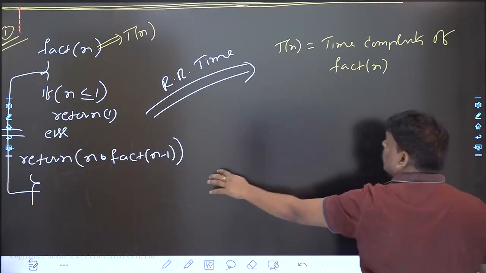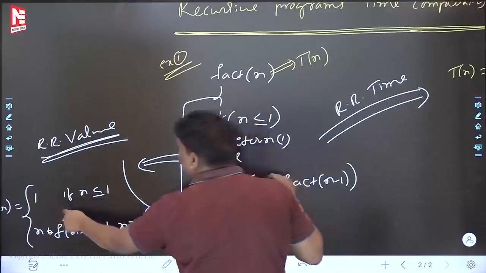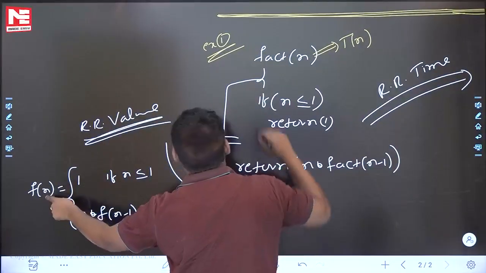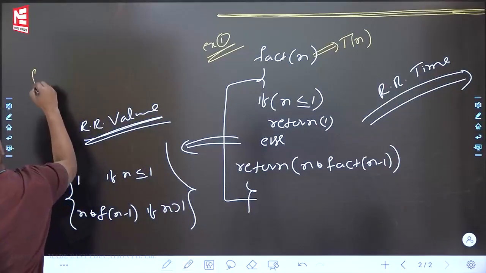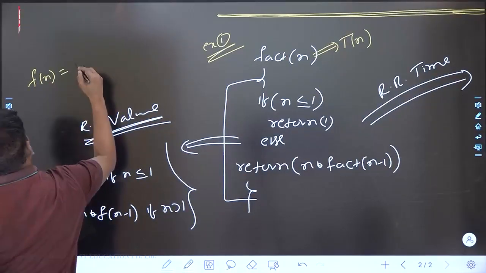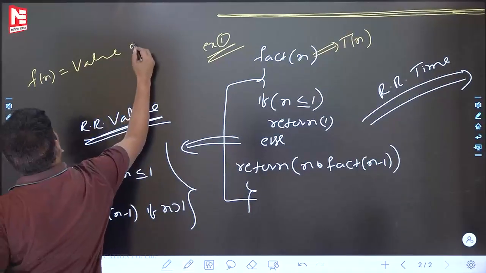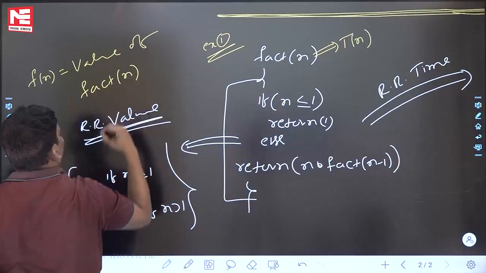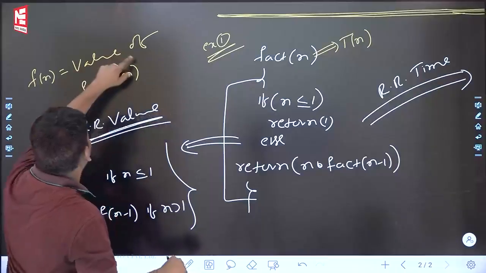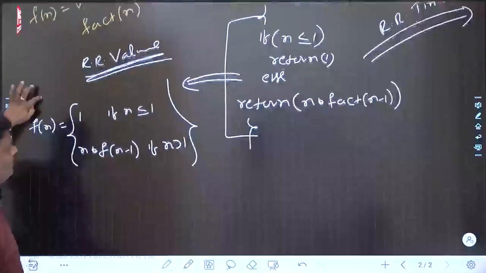Please be careful. What is this Fn? Fn is this value. If you want, I will write here. Fn is equal to the value of fact of n. This fact of n value is Fn.